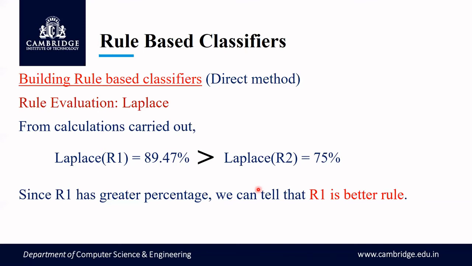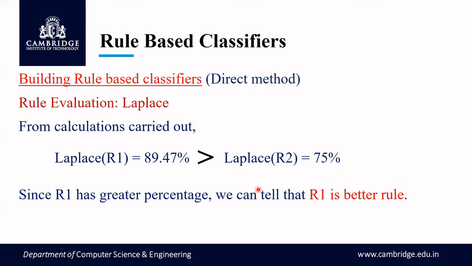If the Laplace value comes to about 80%, then keep that conjunct. If it decreases to 70%, so initially it was 75% and when you add a conjunct it gets reduced to 70%, then don't add that conjunct. That is how you grow the rule with respect to sequential coverage.